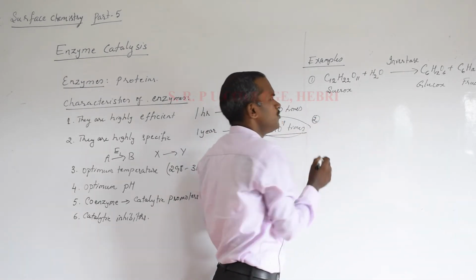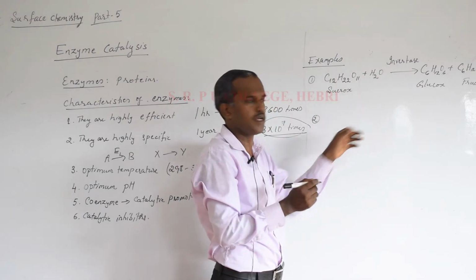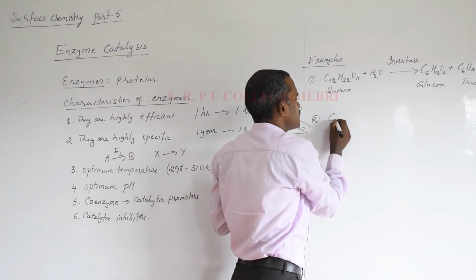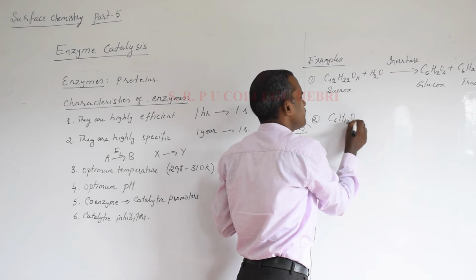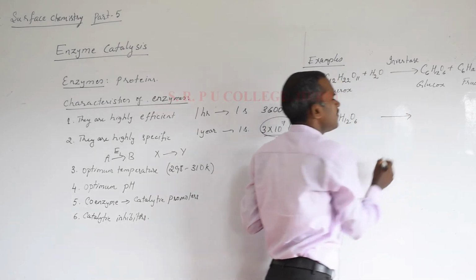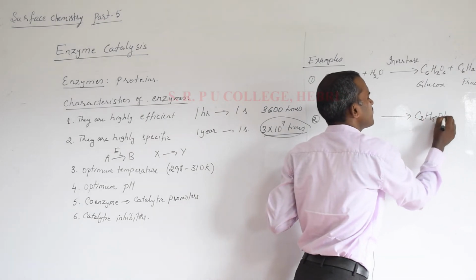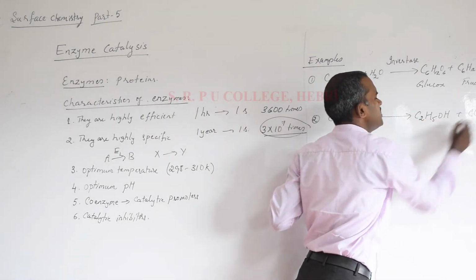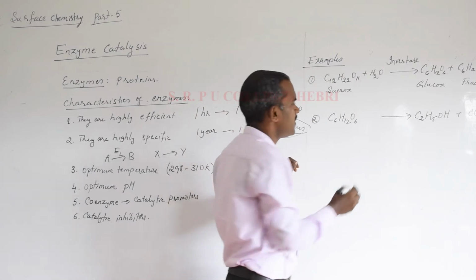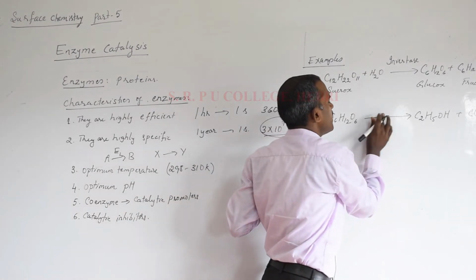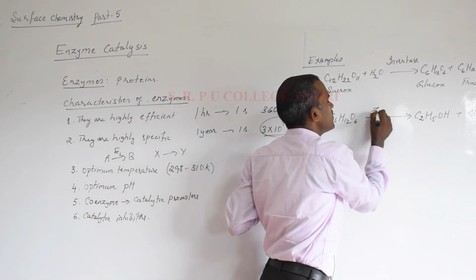Second example, I'll give you the continuation of this reaction only. Suppose I take glucose C6H12O6, it will undergo further decomposition to give ethanol C2H5OH and carbon dioxide. Here the reaction is catalyzed by an enzyme, zymase.